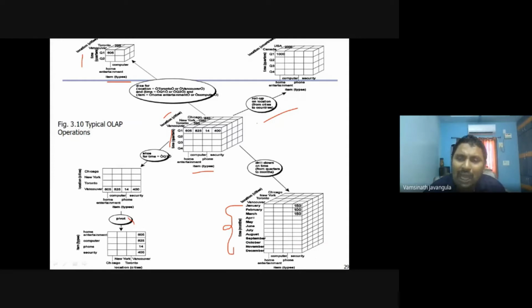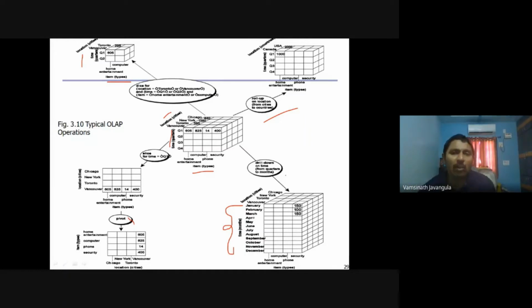So roll up means higher levels, drill down means lower levels, slice means one dimension, pivot means reorient or rotate, dice means more than one dimension. So these are the basic operations which are performed in the data warehouse. They are popularly referred to as OLAP operations. So if anyone asks you what is meant by OLAP operations, we have the basic types: roll up operation, drill down operation, slice, dice, and pivot.